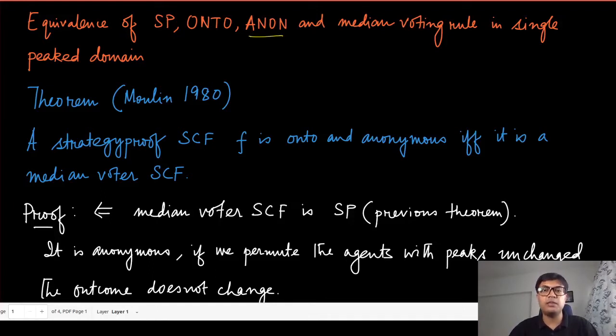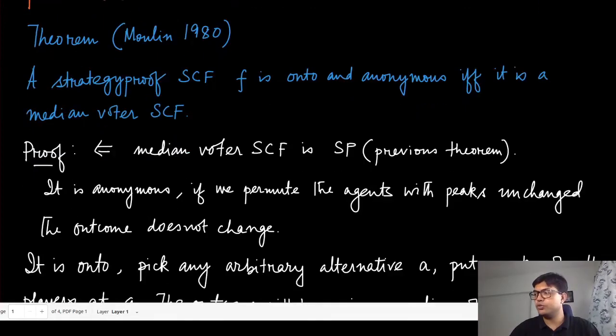So this is the power of the restricted domain. Once we focus our attention only on those domains which are single peaked, we will see that these three properties are uniquely characterized by the median voting rule. This is a result due to Moulin, 1980. It says that a strategy proof social choice function f is onto and anonymous if and only if it is a median voting social choice function. In this module, we are going to prove at least a part of this, and we will continue the proof in the next module.